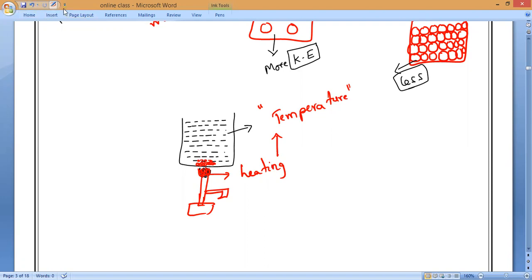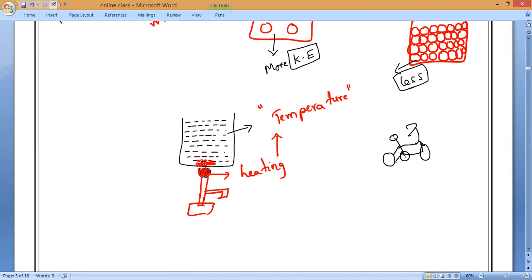Now, sir, what will happen when we increase the temperature? For example, suppose you are cycling. If I am continuously pushing you, will your speed increase or decrease? That is what I am asking. Yes, everyone.